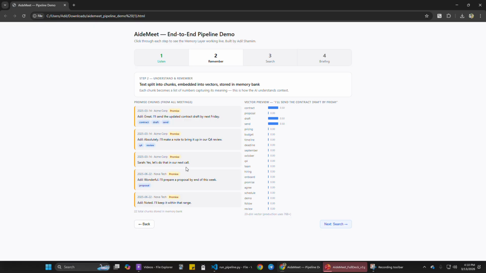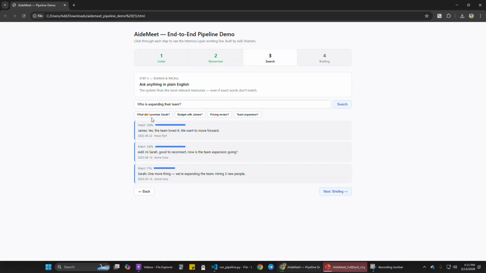Next, we remember the most important priority from this conversation and memorize and store it. The promise, great to be this Friday, is stored in this category. How can we schedule this data? This is a demo. Then we search.